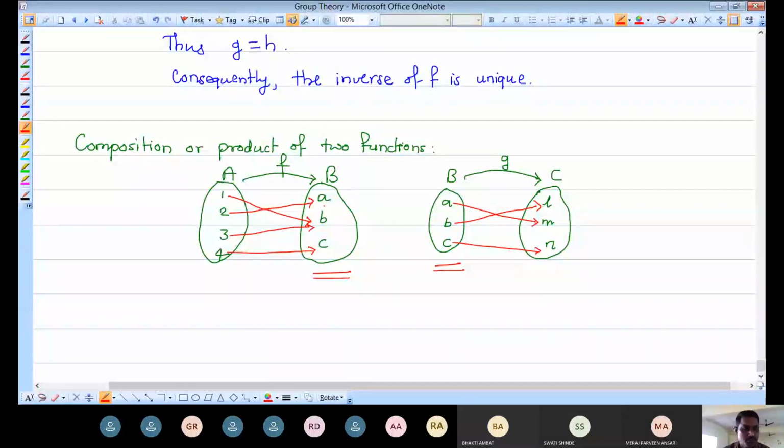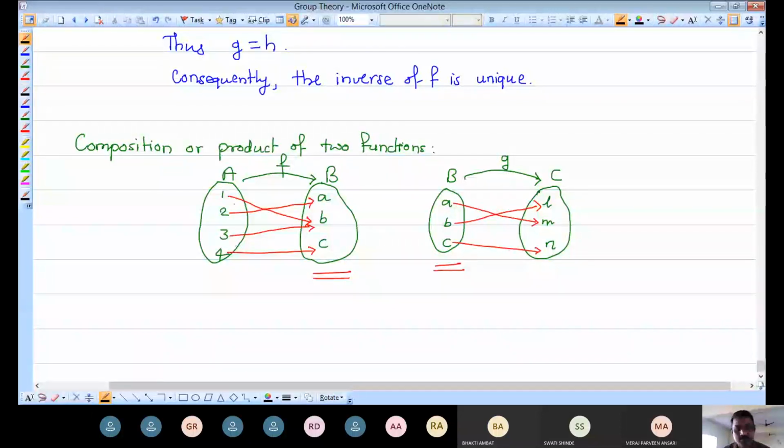So suppose we have to take the image of 1 under both the mappings.